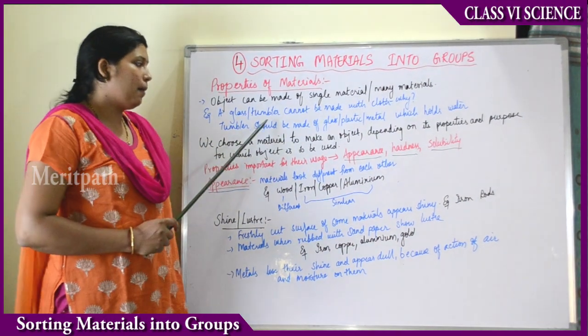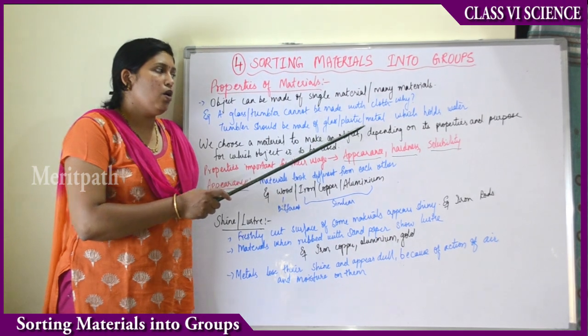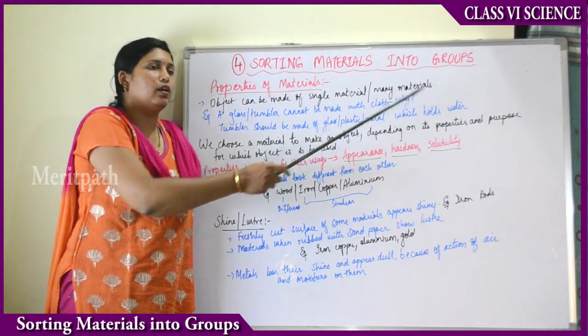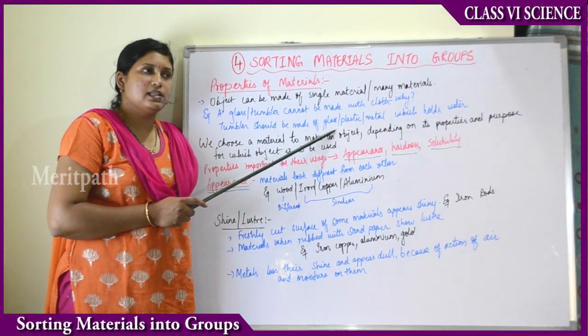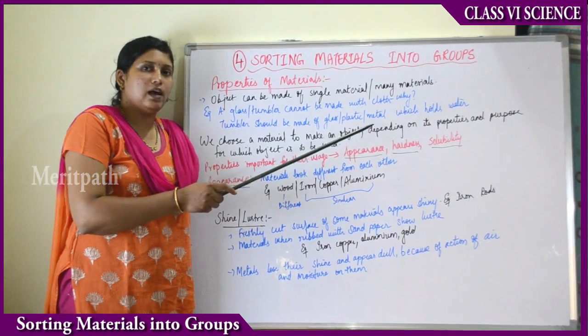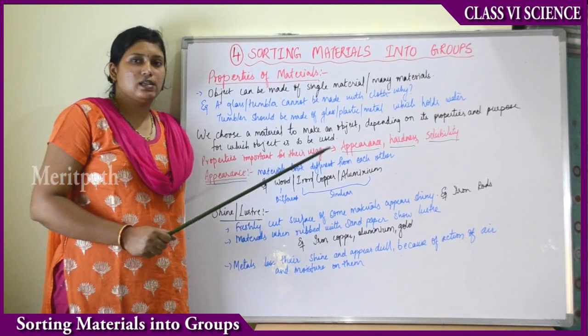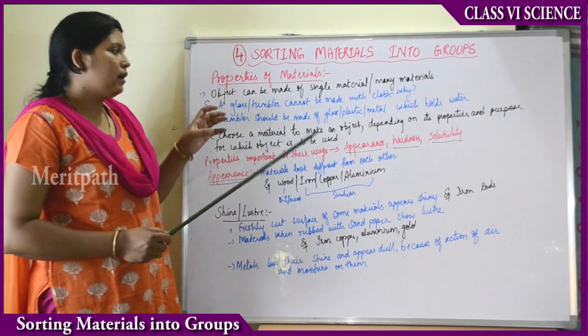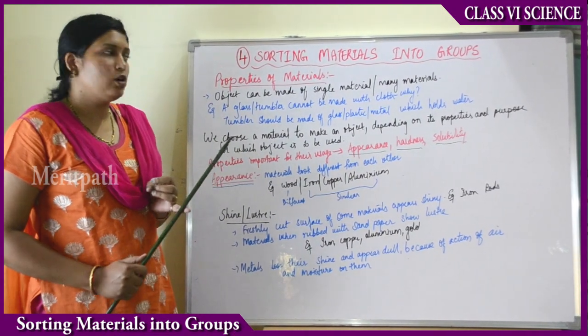So a tumbler should be made up of glass, plastic or metal which holds water. So a glass from which we drink water will be made up of either ceramic glass or plastic glass, or stainless steel, which is a metal, right? So glass can be a stainless steel glass. So that is why a glass or tumbler should be made of such materials which hold water.